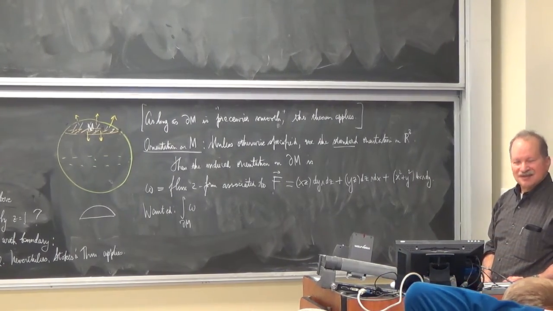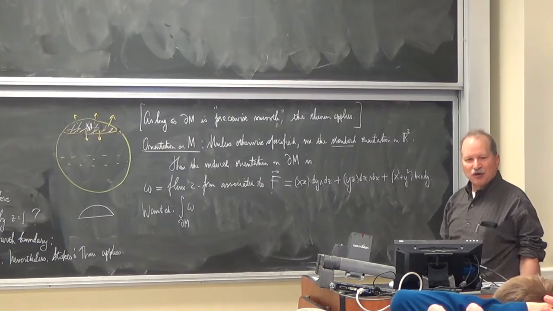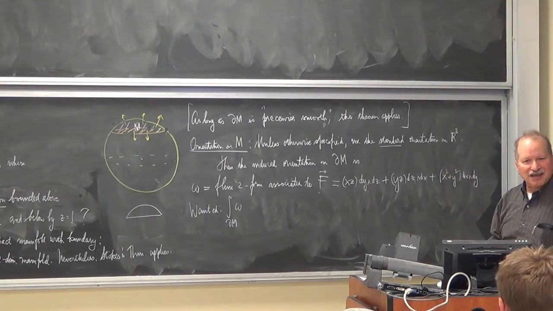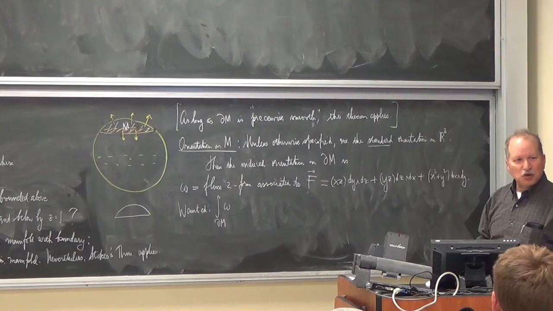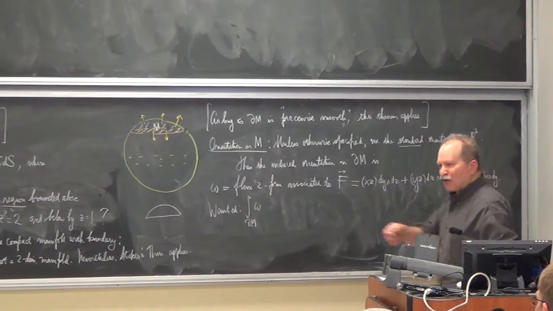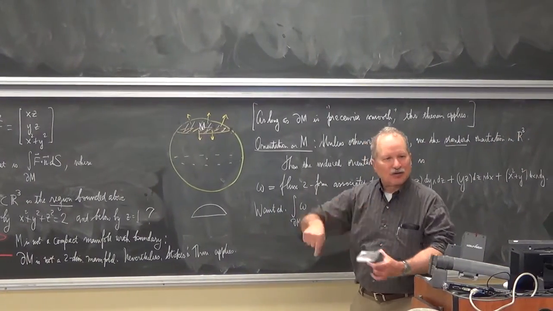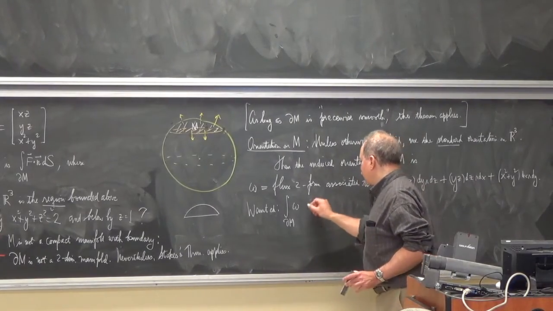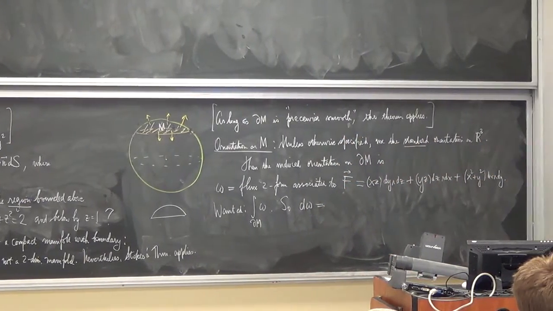You take d of omega and integrate over the whole region M. So I'd rather do a triple integral over a region in R3 than do two surface integrals, right? Just like I'd rather do a double integral in the plane over a region rather than doing a line integral, in general. So what is d omega? Hint, it's not too hard.